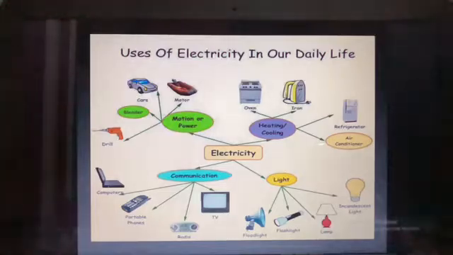So electricity is used for communication purposes, that is computers, portable phones, radio, TV. Then heating or cooling. For heating we use the oven, iron. Then for cooling, refrigerators and air conditioners. Then for lighting we use the incandescent light, lamp, flashlight and floodlight, isn't it? Then to run motion or power, that is for the motors, for the cars, for the blenders and for the drilling. Here also we need the electricity, isn't it? This we had studied in the last class.